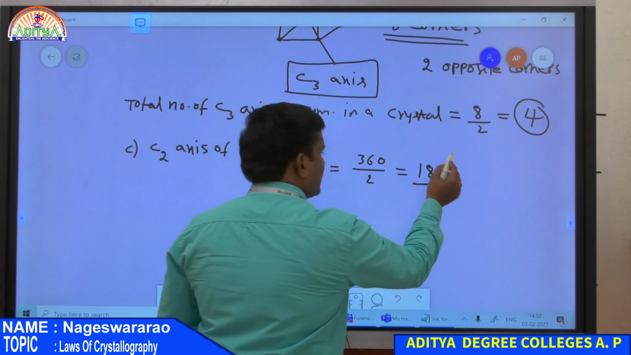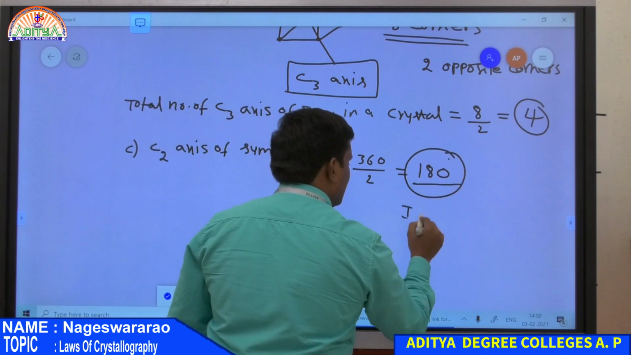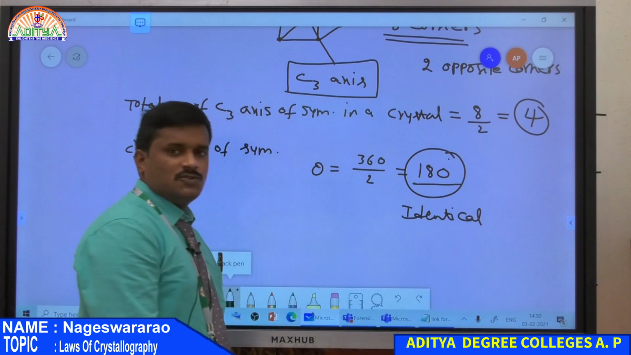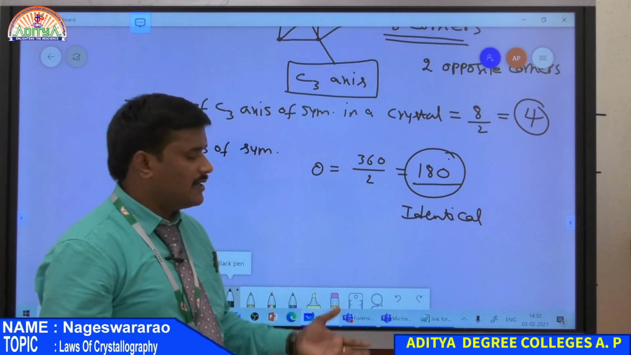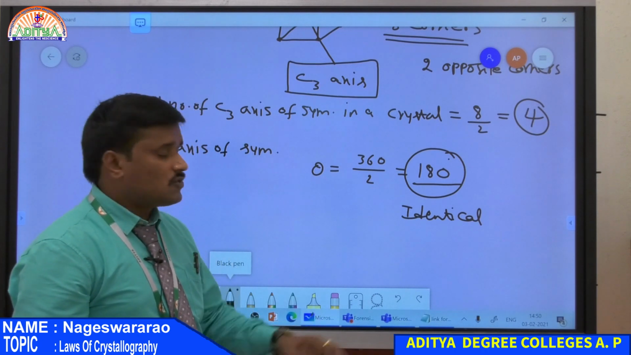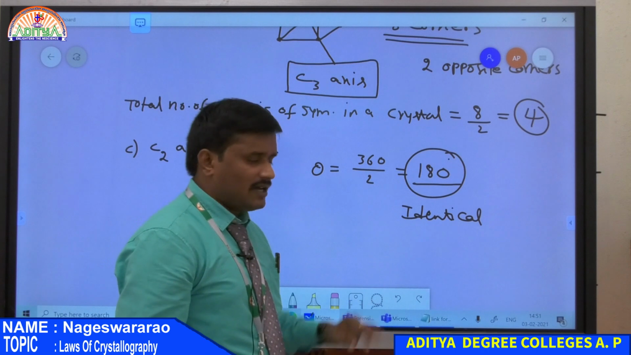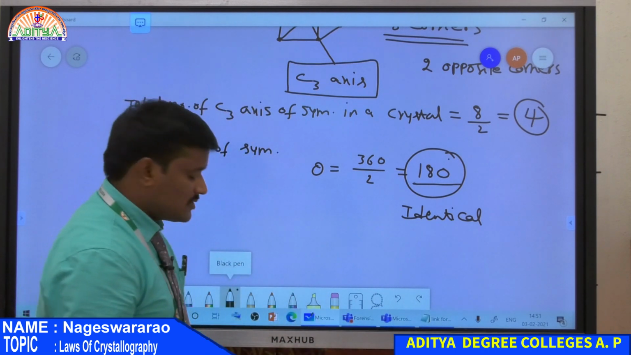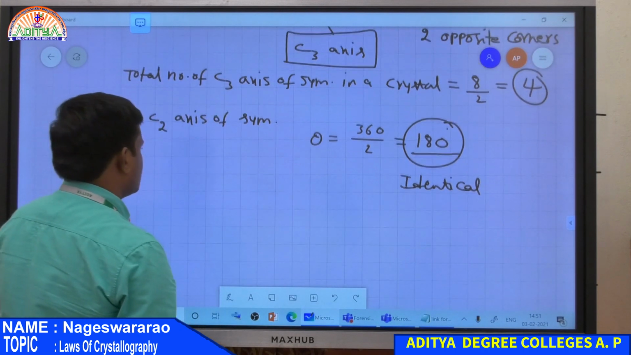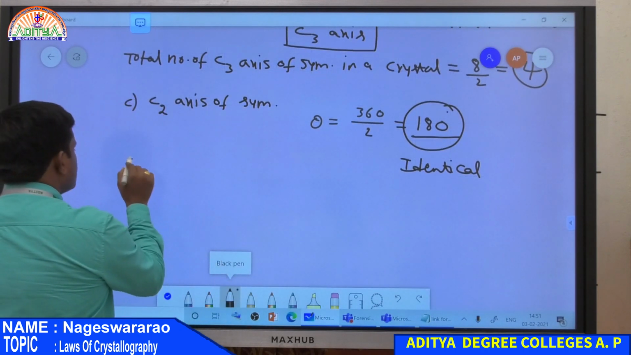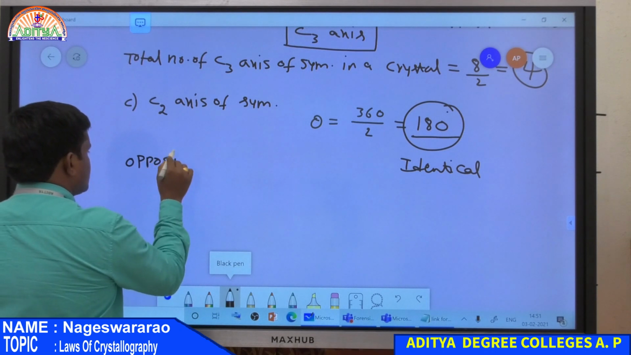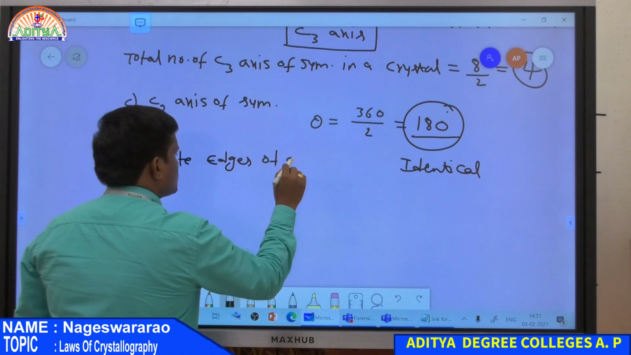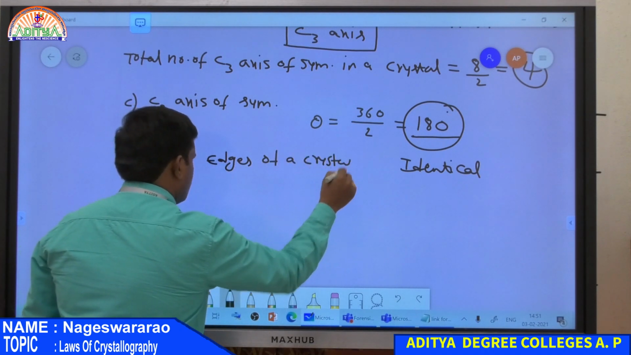So, after rotating the crystal by 180 degrees, if you get an identical, that is nothing but the same configuration. There is no change in the position of the atoms, then it is nothing but an identical configuration. So, after rotation, if we get an identical configuration, then the crystal has a C2 axis of symmetry. Here the C2 axis is passing through opposite edges of a crystal. So, look at the crystal.